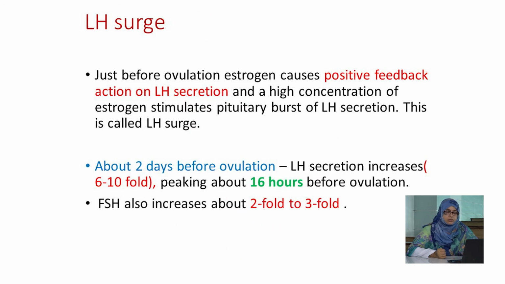Now what is LH surge? Just before ovulation, estrogen causes a positive feedback action on luteinizing hormone secretion, and a high concentration of estrogen stimulates the pituitary to burst luteinizing hormone secretion. This is called LH surge. About 2 days before ovulation, LH secretion increases about 6 to 10 fold, peaking about 16 hours before ovulation. Follicular stimulating hormone also increases, on the other hand, 2 to 3 fold.